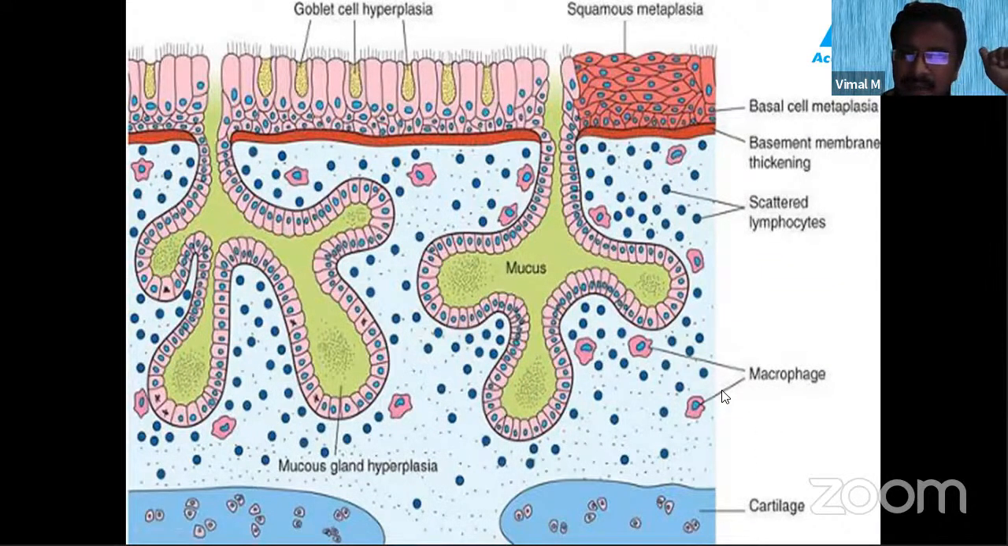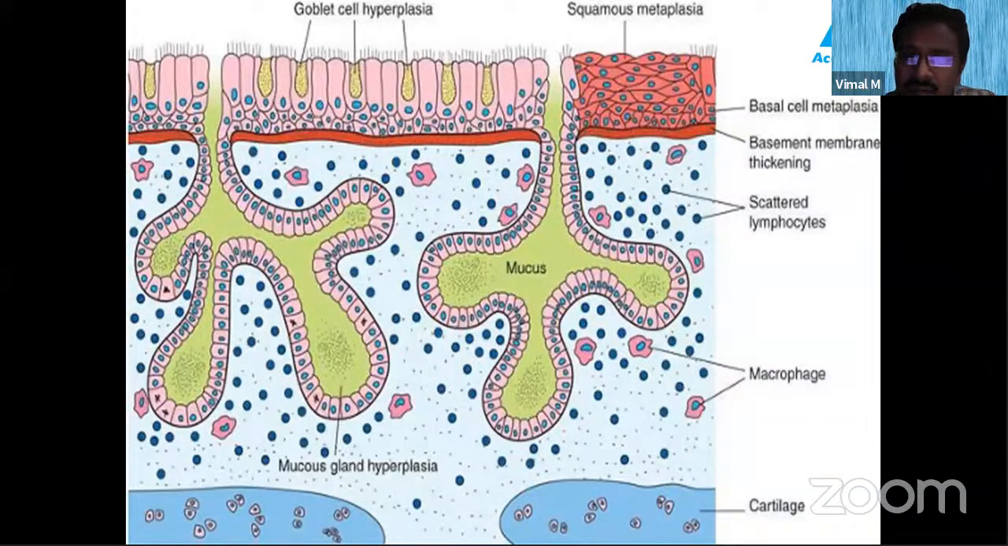Reid index is nothing but the ratio of the thickness of the mucus glands, that is this area, to the distance between the basement membrane of the epithelium and the cartilage. Basically it shows how much the mucus glands occupy in the entire bronchus. The normal Reid index is usually around 0.4.